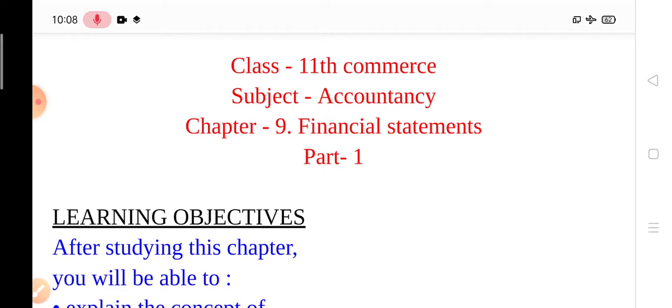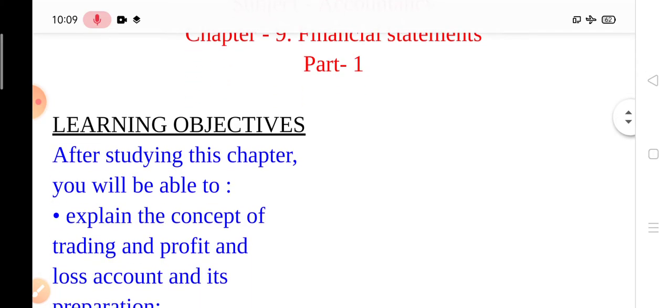Children, you have already learned that financial accounting is a well-defined sequential activity which begins with journal, that means journalizing, ledger, it means posting, and preparation of trial balance means summarizing. Now, in this chapter, we will take up the next step, that is preparation of financial statements. In this, we will make trading account, profit and loss account, and balance sheet.